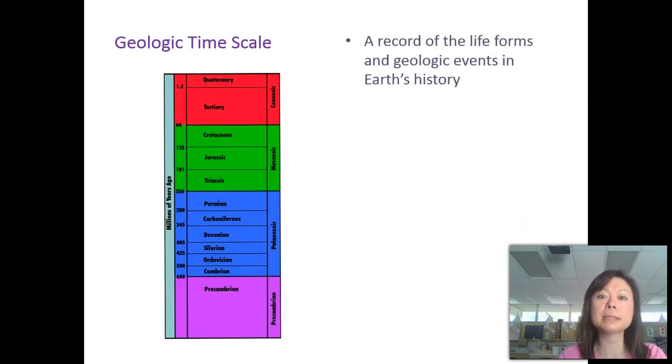The geologic timescale is a record of the life forms and geologic events in Earth's history. It's kind of like a timeline which shows what has occurred and from when to when.